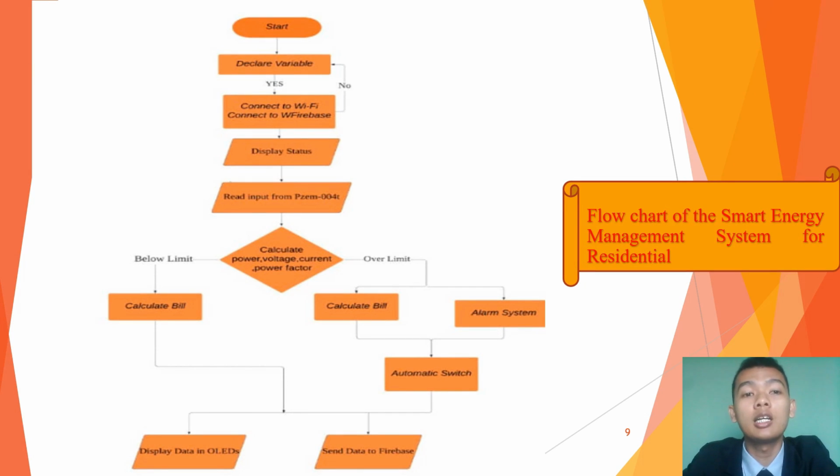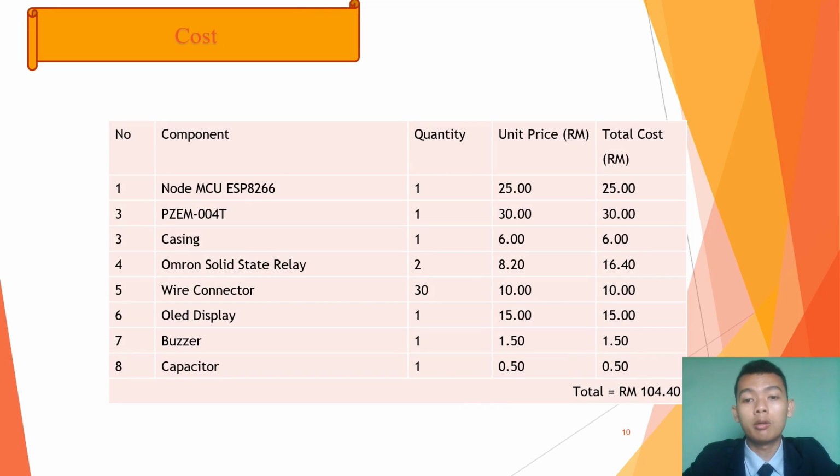Next, let's continue to the flow chart of the device. The system starts with declaring the variables and connecting to Wi-Fi. If the device cannot connect to the Wi-Fi, it will declare the variables again. If the device is connected to the Wi-Fi, it will display the status and read the input from the PZAM. Then, the device will calculate the current, voltage, power, and power factor. Next, if the energy used is over the limit, the alarm system will turn on. At the same time, the device will measure the bill. Then, the automatic system will turn on to save energy use. If the energy use is below the limit, the device continues to calculate the bill. Lastly, the output will be displayed on the mobile apps and OLED display. Next, the total cost to create my device is 104 ringgit and 40 cents.